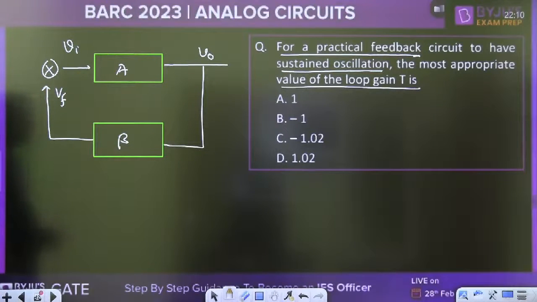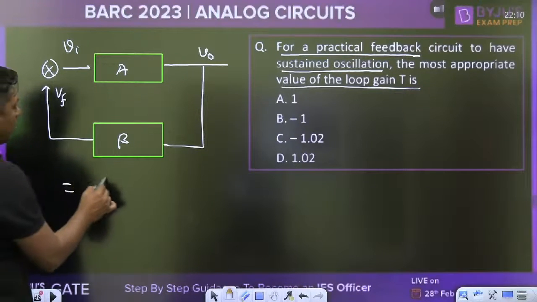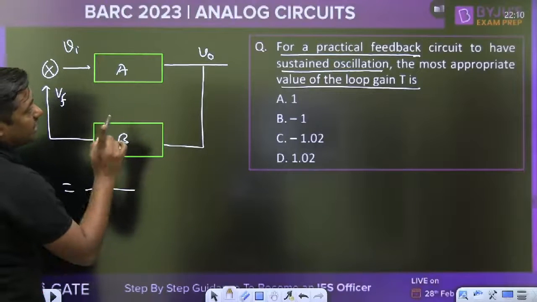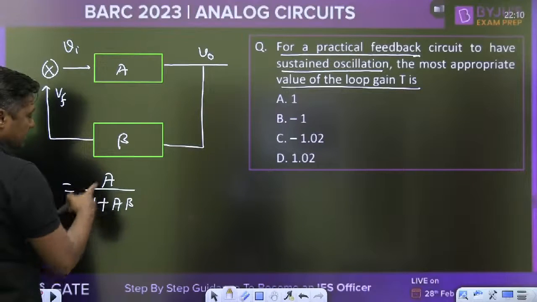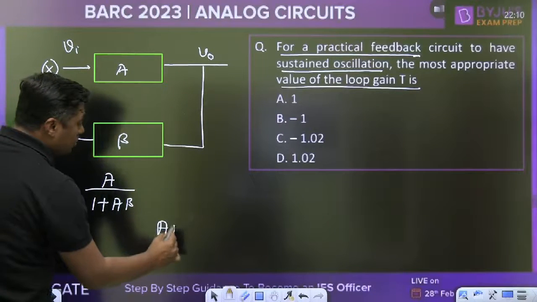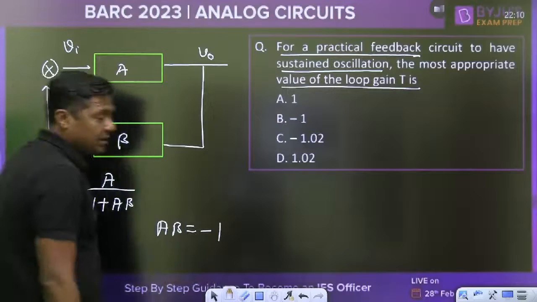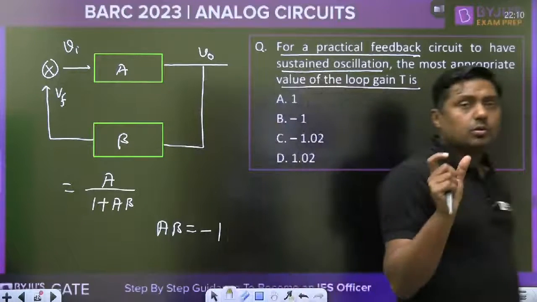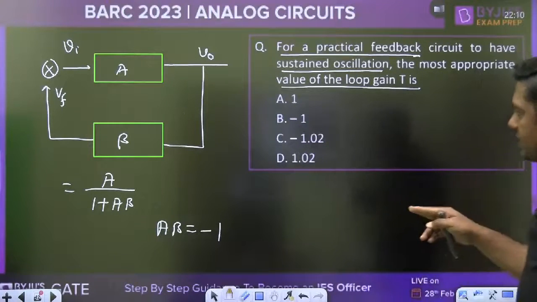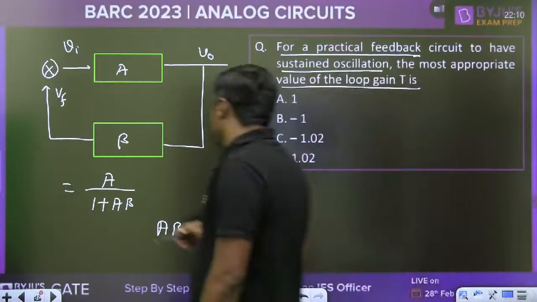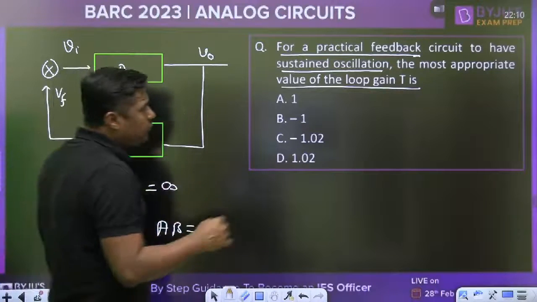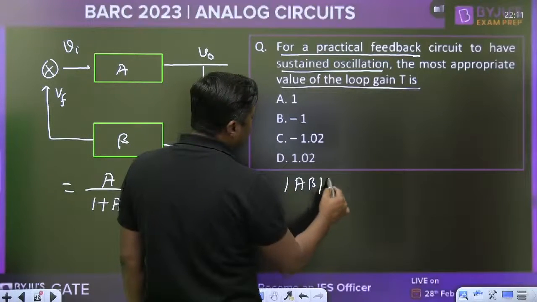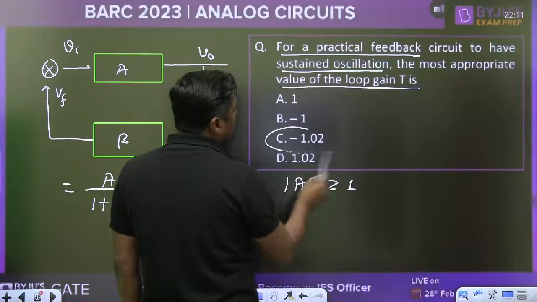Yes. The most appropriate circuit has to sustain. Always remember the gain, according to BARC criteria, for a practical feedback circuit to sustain the oscillation: 1 plus A beta. Right, this is the gain. Always remember, A beta should be equal to what? -1. Practically, ideally it should be -1. When it is -1, the gain will become infinite. But practically, the magnitude, mod of A beta, should be slightly greater than 1. Then which answer is correct?